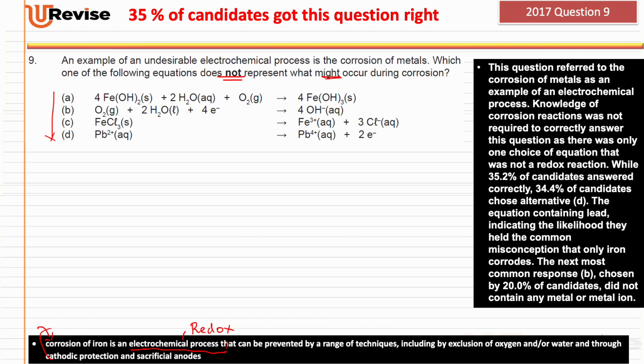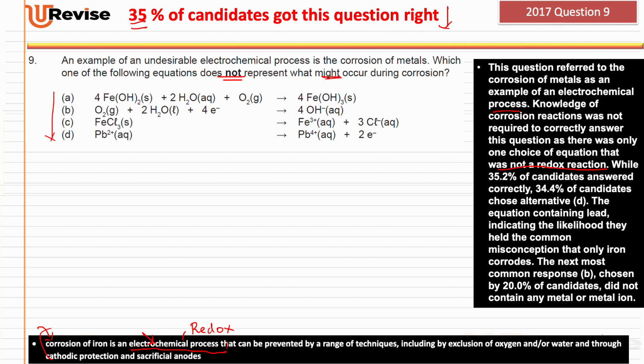The examiner says 35% of candidates got this question right, which is a very low percentage. This is what the examiner had to say based on their analysis or evaluation. This question referred to the corrosion of metals as an example of an electrochemical process, which is exactly what the syllabus says. Knowledge of corrosion reactions was not required to correctly answer this question. There was only one choice of equation that was not a redox reaction.